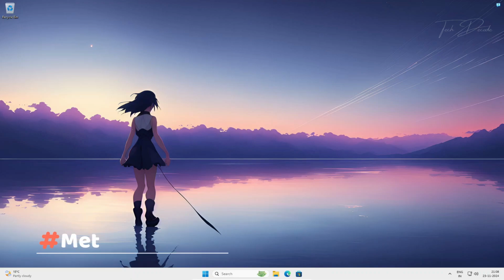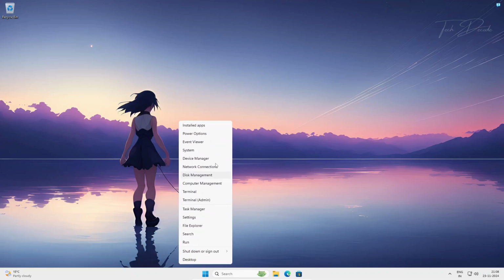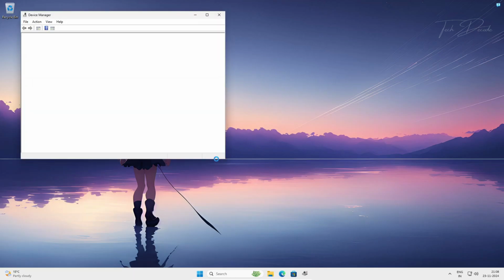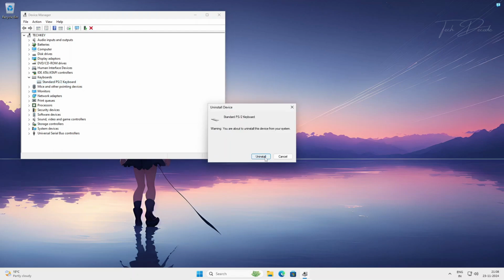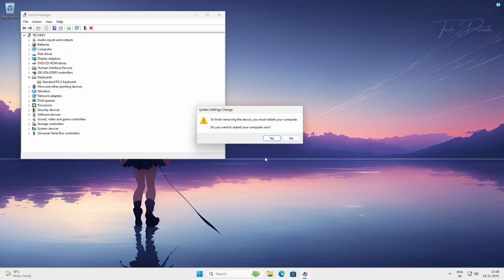In the next method, again go to Windows icon, right click over it and select Device Manager. Expand the keyboard option, right click over it and select Uninstall Device. Click on Uninstall. Don't worry, when you restart your PC, it will reinstall the driver again.